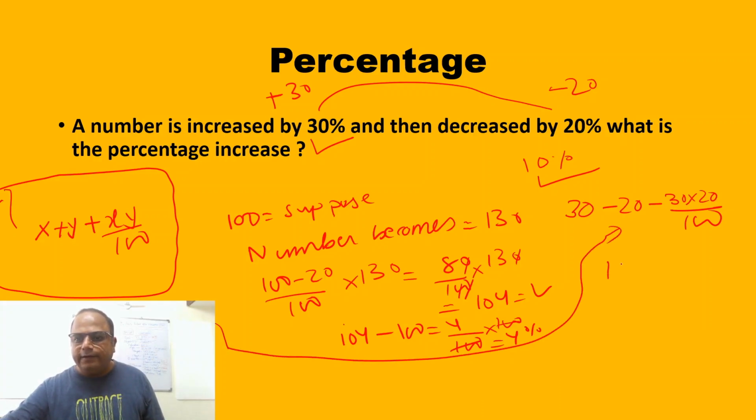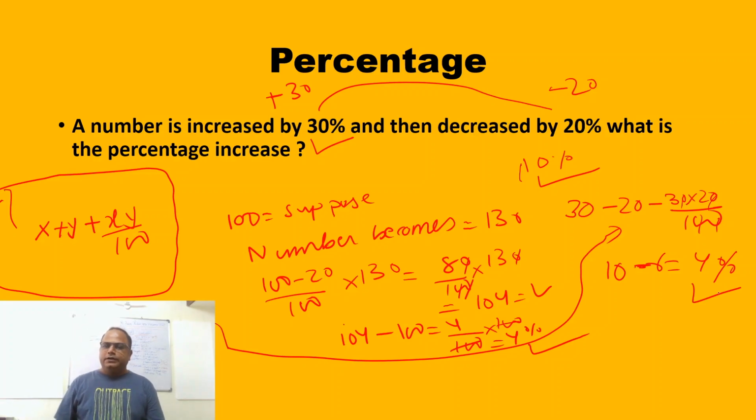Okay. So this becomes 10. Why is that answer 10 wrong? Because if you write the 10 answer, you are just deducting 30 and 20, because this part you are not deducting, this part 0 and 6. So 4%. You see, 4% is the answer with this method also. But with practice, you will see that this formula is so easy to work, and in so many questions you will apply this formula. Okay, so you can write this formula, you can work it out, check with other similar questions, practice it, then this formula becomes yours.